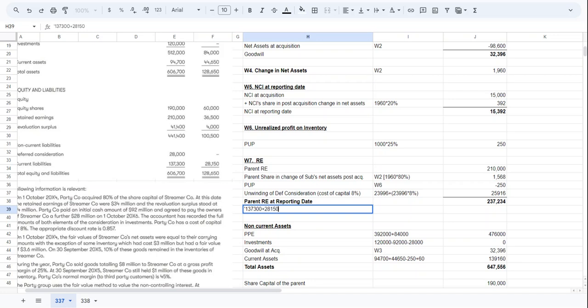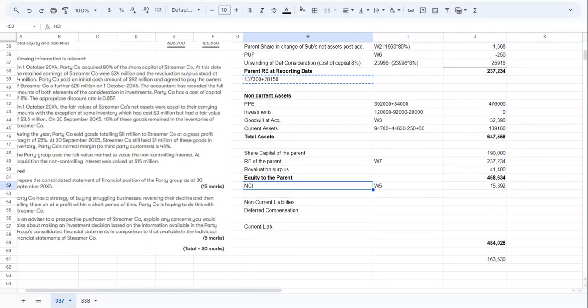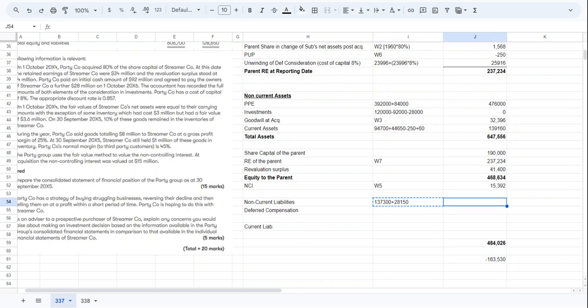Because this will be reported, it's a liability to outside parties, so we need to add parent and subsidiary both. So now I will take it and put it here, non-current liabilities.